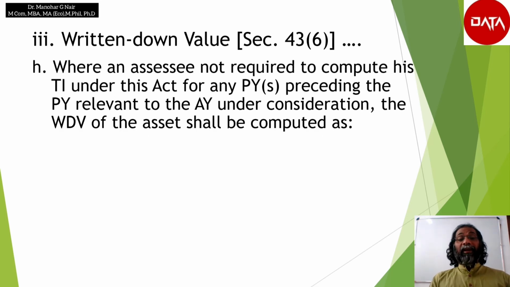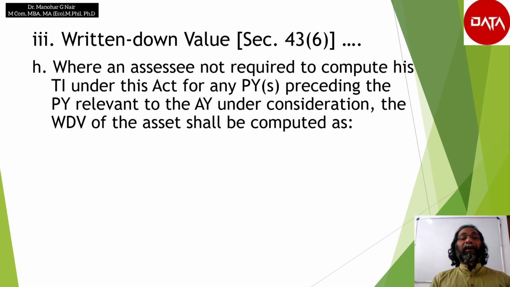The next is where an assessee is not required to compute his taxable income under this Act for any previous year or previous years preceding the relevant previous year to the assessment year under consideration.